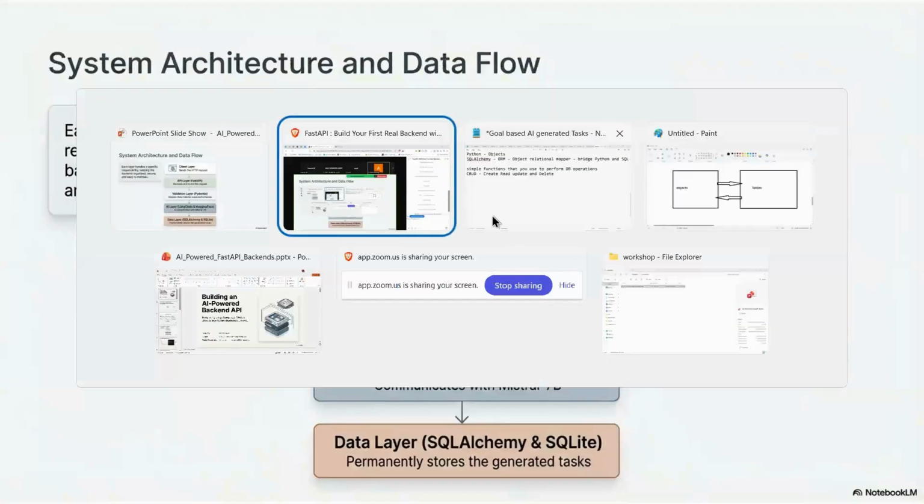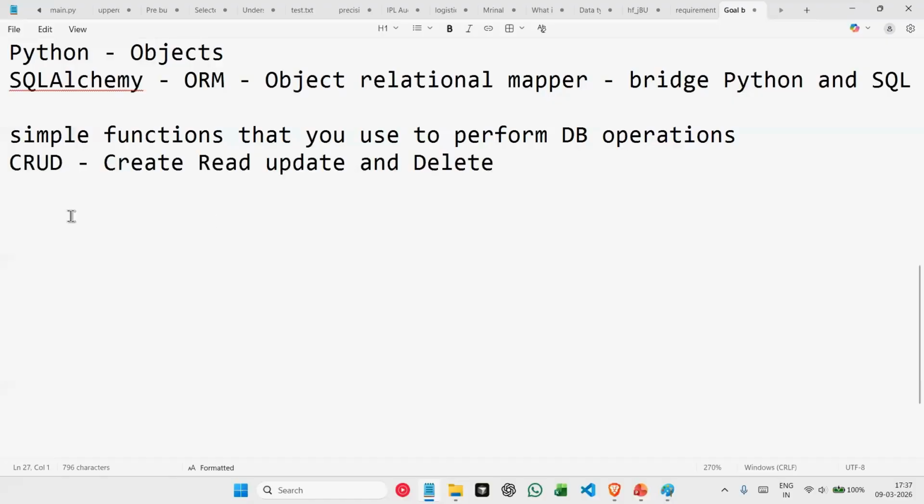So now that we understand what is FastAPI and what is SQL Alchemy, we'll start by building a simple application. We'll start by building a simple FastAPI server. Before we jump onto that, first we need to know what are the things that we need to do to get started.